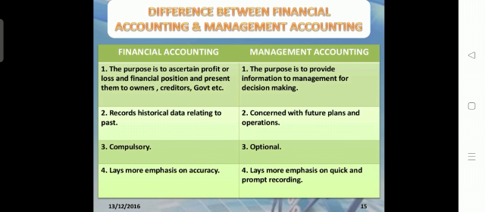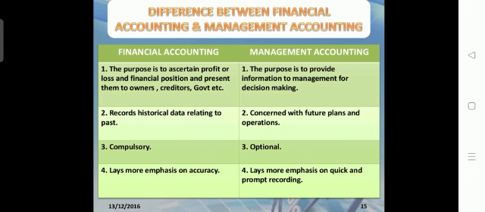Financial accounting lays more emphasis on accuracy. Financial accounting has accounting standards, concepts and accounting principles, so with all of those you need to prepare accurately. Whatever the standards deal with, you need to consider the same for your preparation.